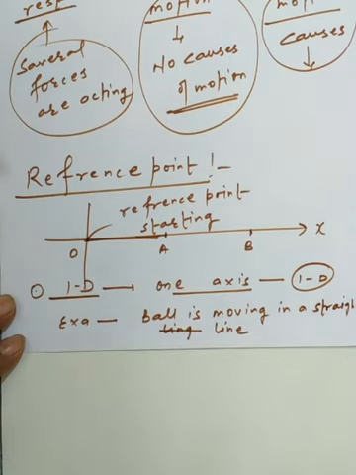Two out of the three axes we are using to represent the motion of an object, that is called the two dimension motion. So the two axes have an intersecting point, that is called the reference point, and we are using the two axes to represent the motion of an object, that is an example of the two dimension motion.